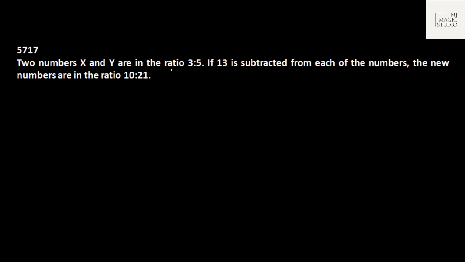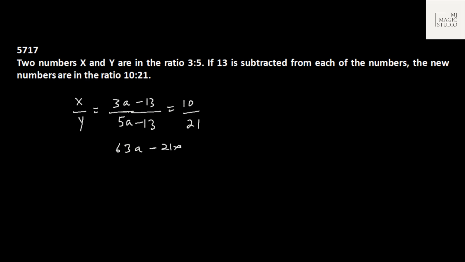This is about fractions. Two numbers x and y are in the ratio 3:5. That means x upon y is 3 by 5. I can take the common ratio as a, so I can also call it 3a by 5a. If 13 is subtracted from each of the numbers, minus 13, then the new numbers are in the ratio 10:21. Now we can solve this, find the value of a, and then we can get our actual numbers.